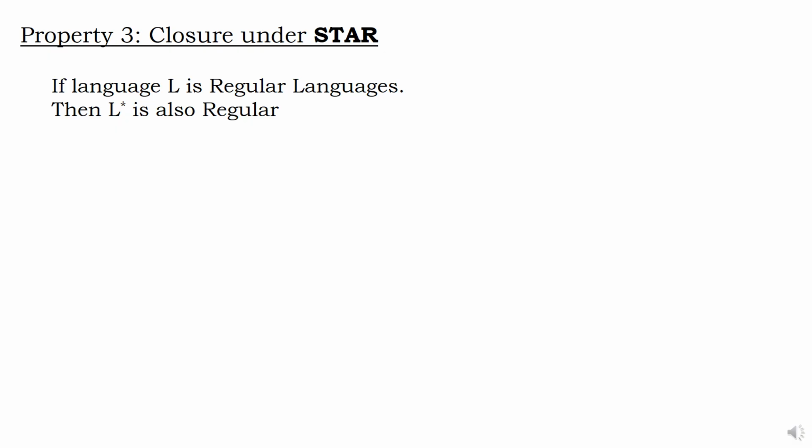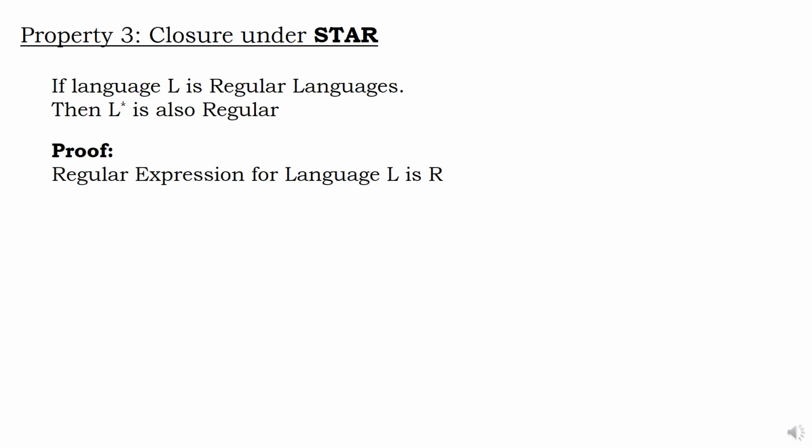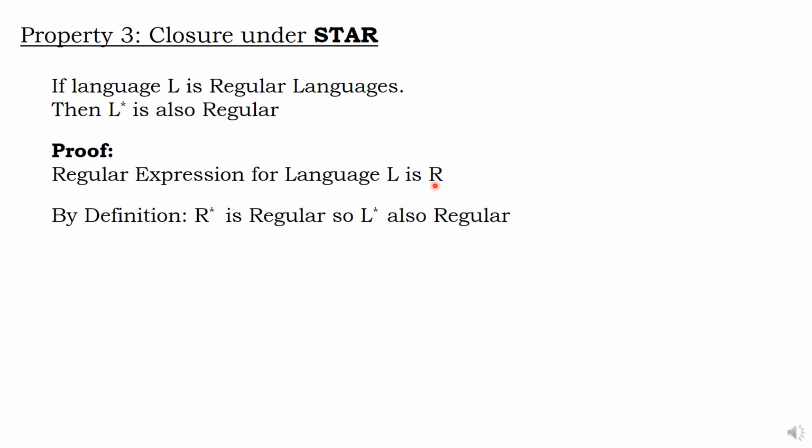Now let us go for star. If there is a regular language L, then L star is also regular. How come? If there is a regular language L, what is its expression? R. Can I have R star? Yes, possible. What is the diagram for R star? Self loop. If a finite automata is there for R, then for R star also there is a finite automata. So it is proved. Okay. Next, complement. From the fourth property onwards it is a little bit difficult, but it is manageable.